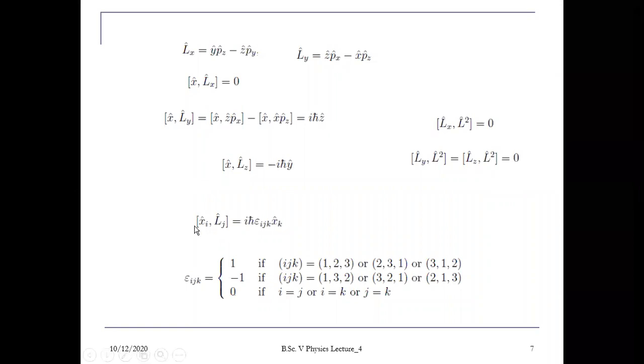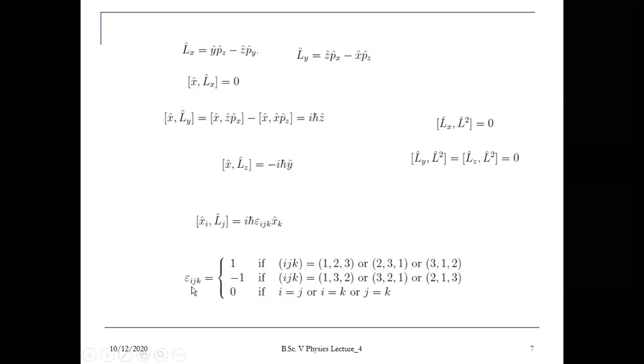So in generalized form, you can write the commutation relation between the position and angular momentum coordinates as [xi, Lj] equals iħ epsilon ijk xk. Again here, we have the Levi-Civita symbol epsilon ijk.